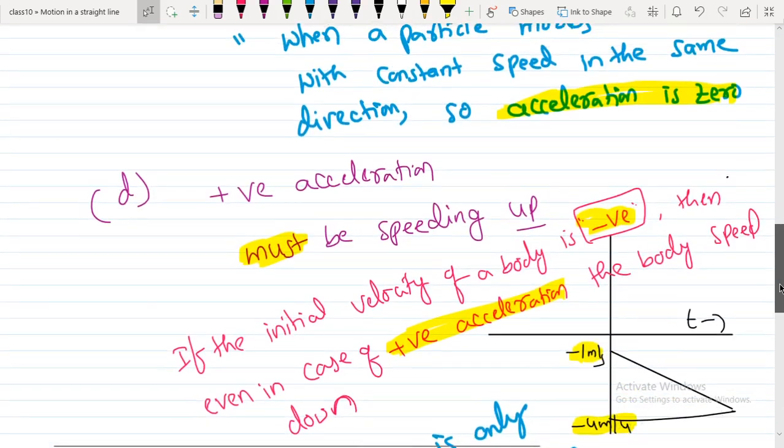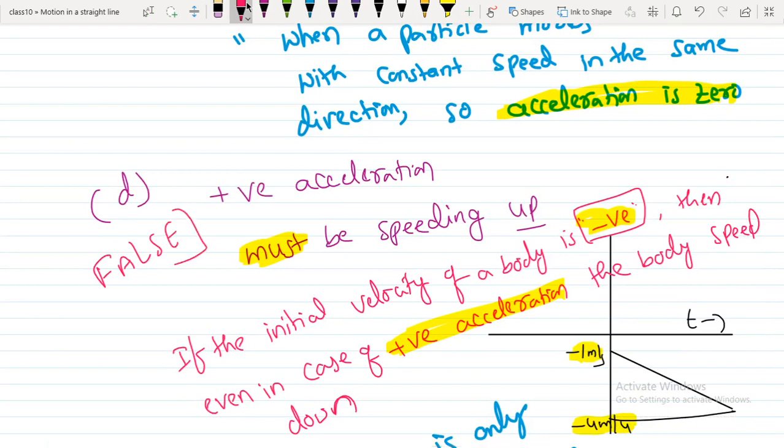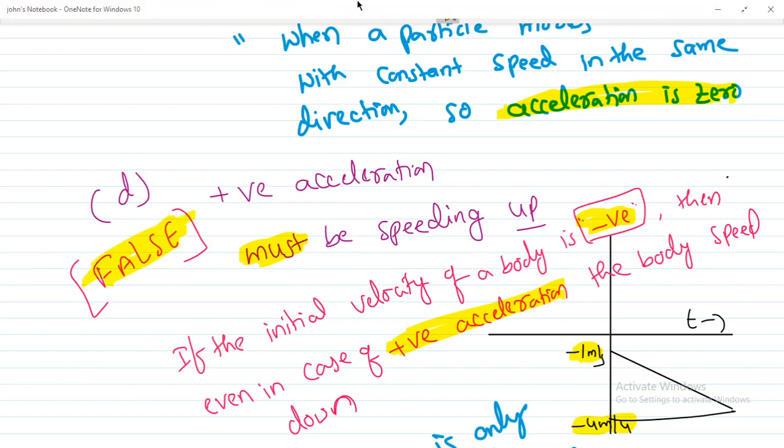So we can say the statement D is false. So this is how we need to analyze the given situation.